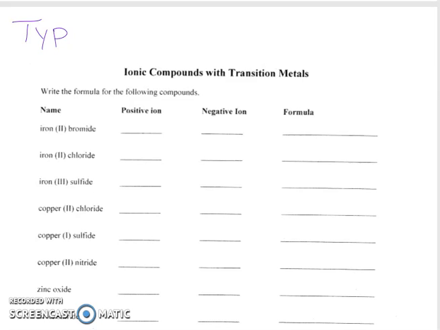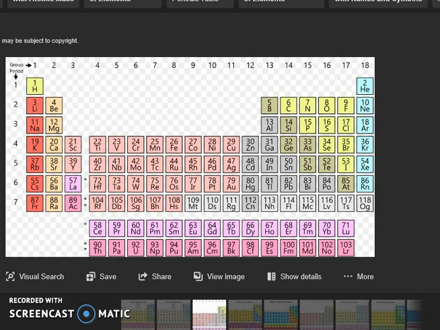Hi, today we're going to learn how to name type 2 ionic compounds. So you know that an ionic compound is type 2 when we look at the periodic table.